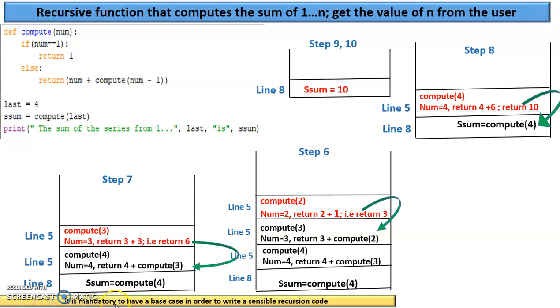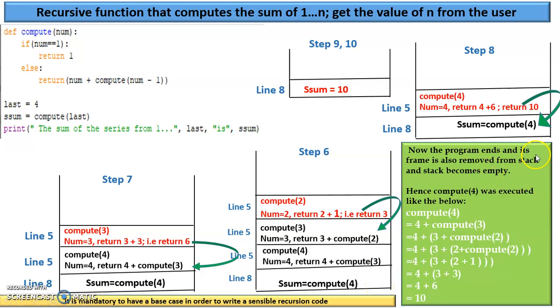So what does it say? We can conclude that it is mandatory to have a base case in order to write a sensible recursion code. Very, very important. Now the program ends and its frame is also removed from the stack, and the stack becomes empty. Hence compute 4 was executed like this: 4 plus 3 plus 2 plus 1. Finally we got the answer. This is how a recursive function is handled by the computer.